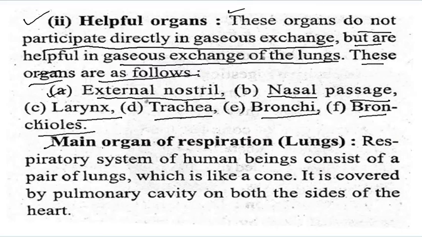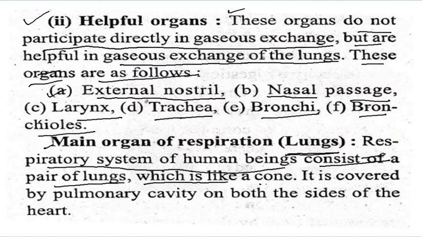So you can see here the main organ of the respiratory system is the lungs. So what is the main organ? Lungs. The respiratory system of human beings consists of a pair of lungs, which is cone-like. It is covered by the pulmonary cavity on both sides of the heart.